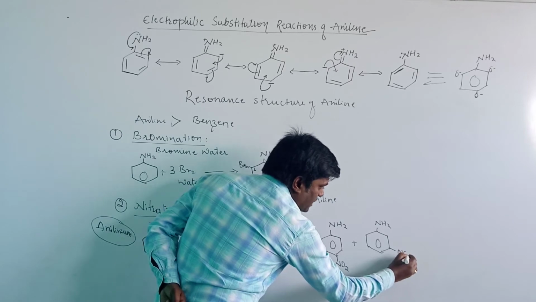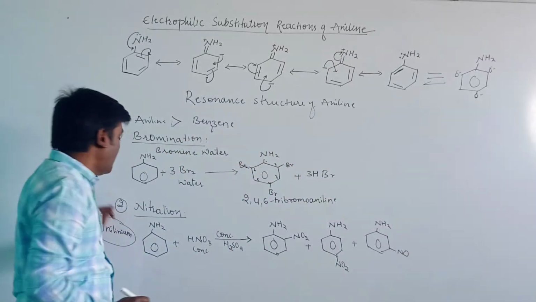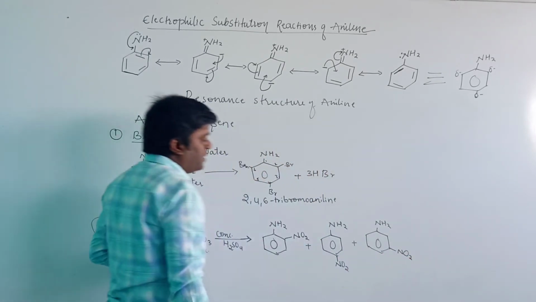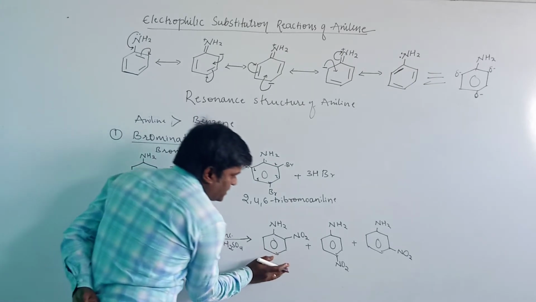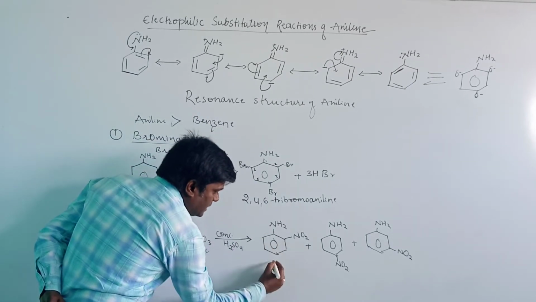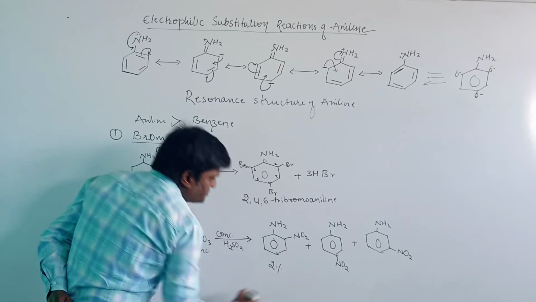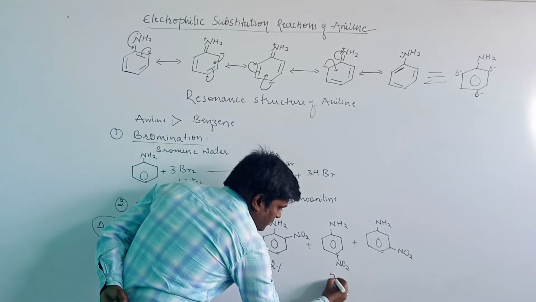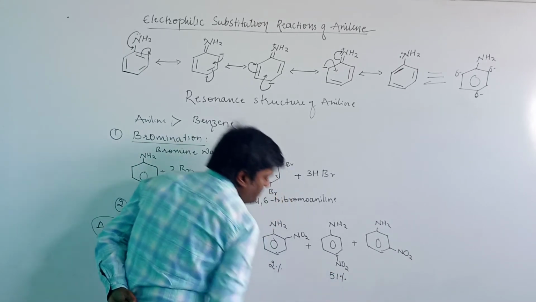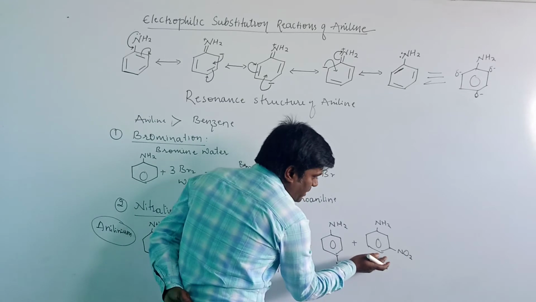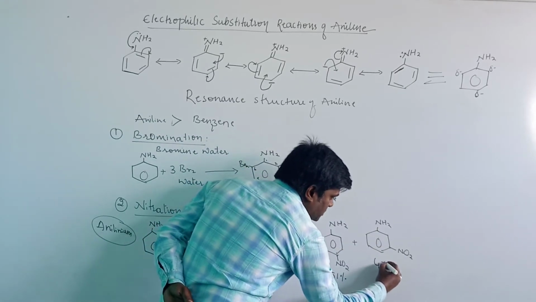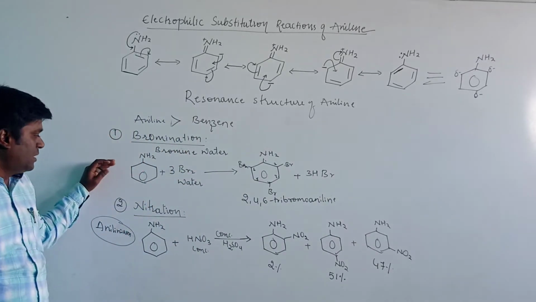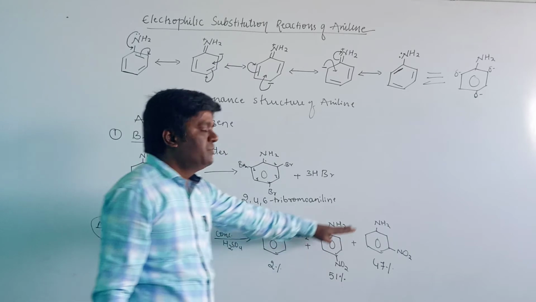This meta nitroaniline is due to the formation of the anilinium ion. When we see the percentage of forming ortho, para and meta nitroaniline, ortho nitroaniline is only 2%, para nitroaniline is 51%, and the possibility of forming meta nitroaniline is 47%. This is nitration: when we carry it out on aniline, it produces three different products.